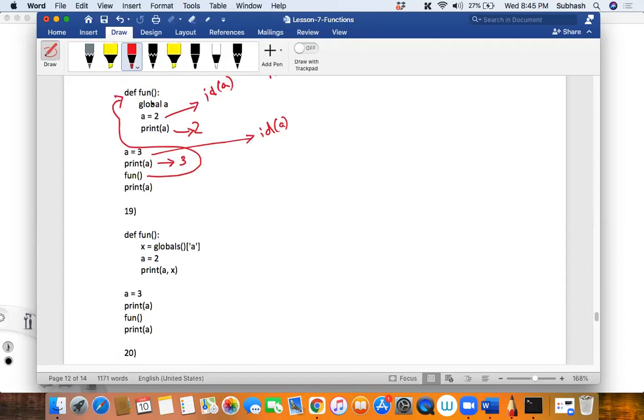In the previous case, when I say global A, it means I was referring to the global variable A, isn't it? So when I say A is equal to 2, it was referring to this A. Did you understand this?